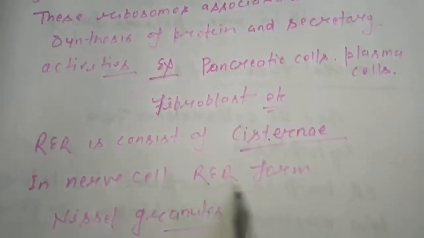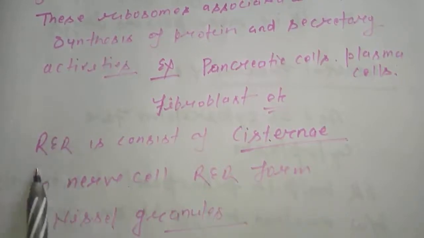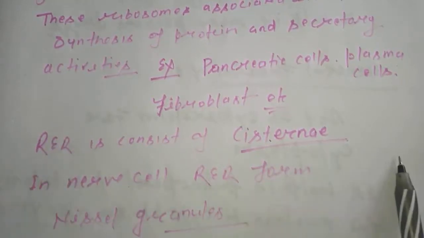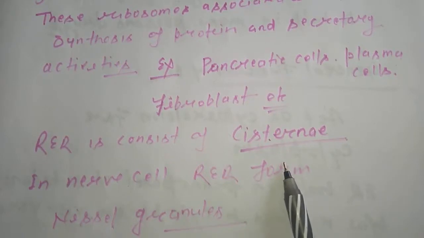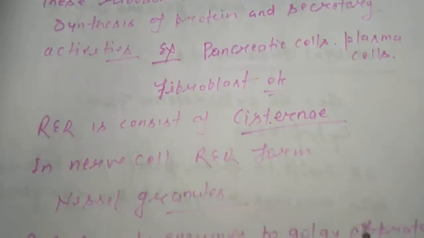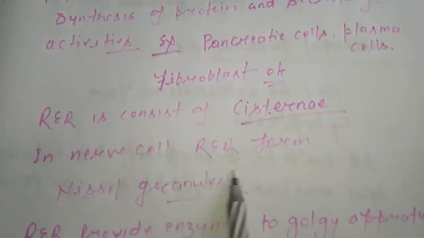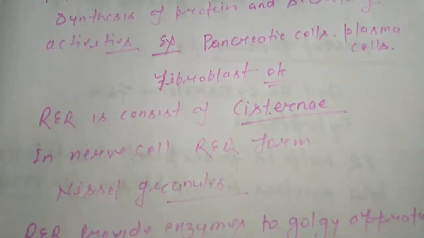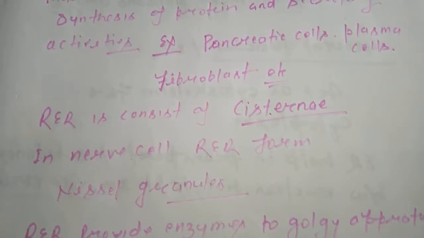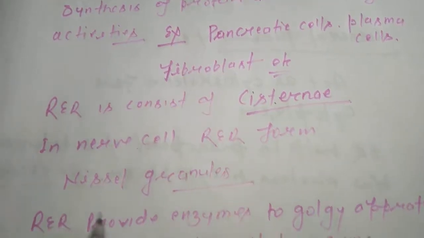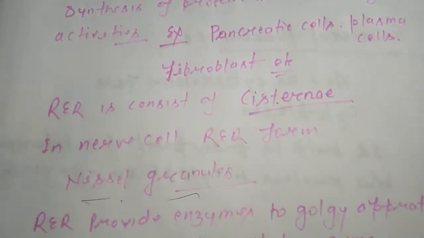RER consists of cisternae. We have already looked at the structure of cisternae on which ribosomes are attached. In nerve cells, RER forms Nissl granules. Nissl granules you will see in the structure of a nerve cell.